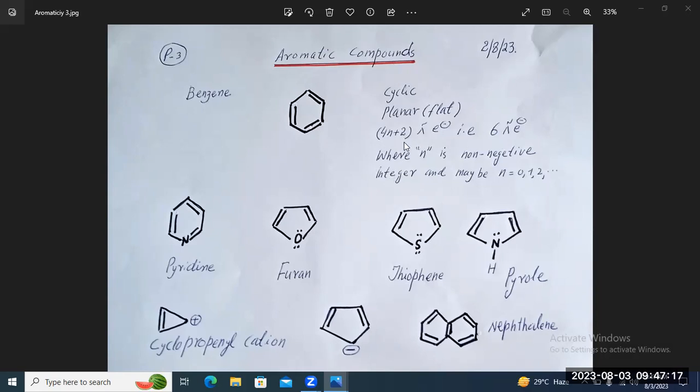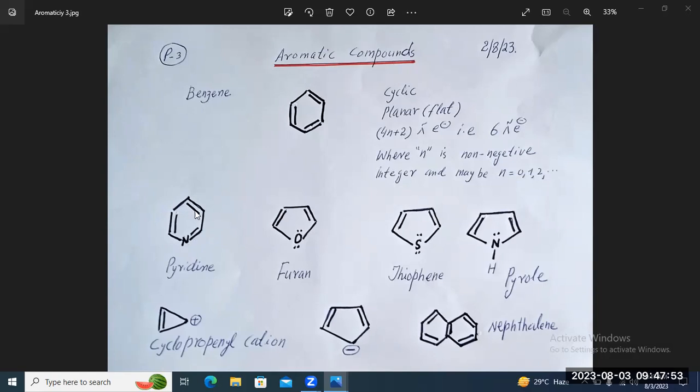In this Huckel rule, n is any non-negative integer, starting from 0, 1, 2, 3, and so on. Similarly, we can see the molecule of pyridine. It is cyclic. The structure or shape is planar and flat, having a conjugated system of pi electrons.